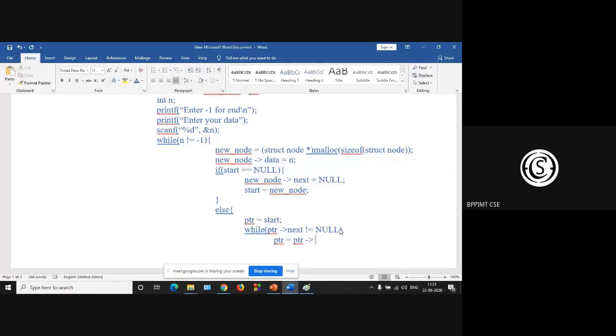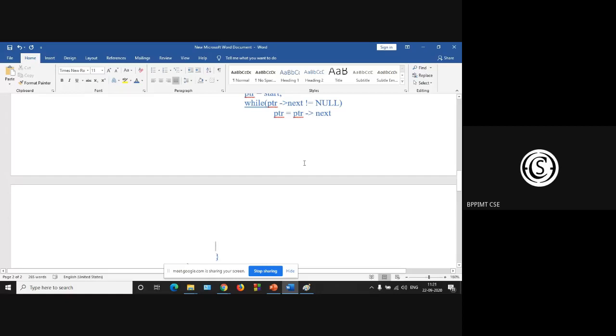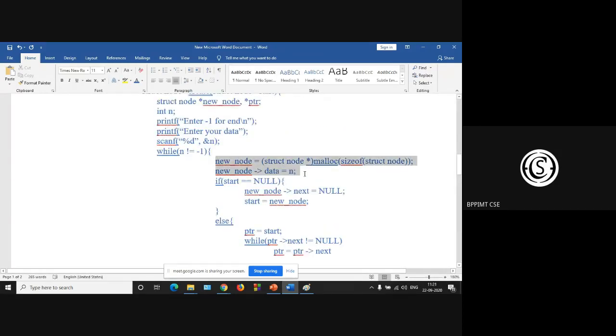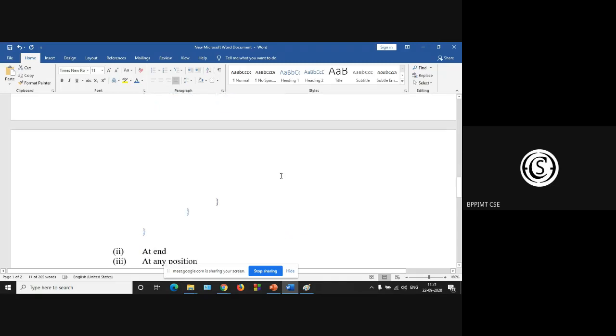Next. ptr next. Okay, so next. Now we are at the last node. After traversing the whole list, we are at the last node. At that point, we have to insert the newly created node. The newly created node is this. We have to insert the newly created node. Now, what should we do?